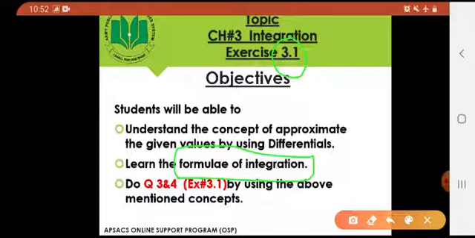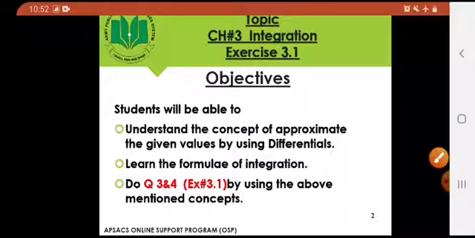Firstly, I'll be making you understand the approximation of given values of given functions using differentials, and then we will be inshallah doing question number 3 and 4, the remaining questions of exercise 3.1, by using the above concepts, right? And in the next part, inshallah, I'll be talking about the formulas of integration. So let us get started.